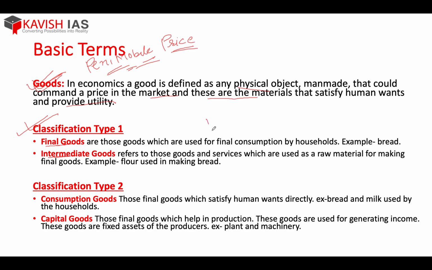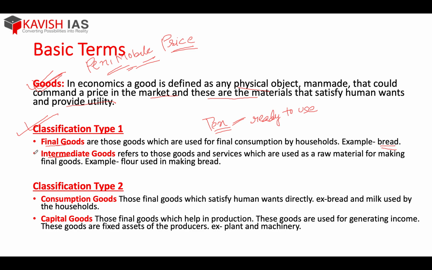For example, a pen is a final good. Over here I have given the example of bread. Bread is a final good because you have it in your hand and you consume it on a daily basis. Anything which is ready to use, which you are consuming yourself, is a final good. So that is what you should understand by a final good.